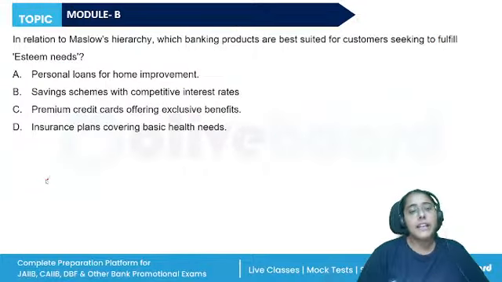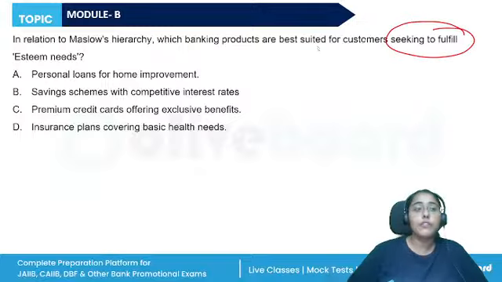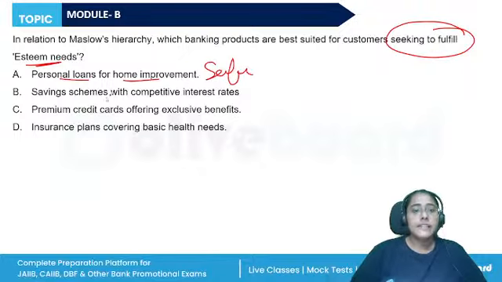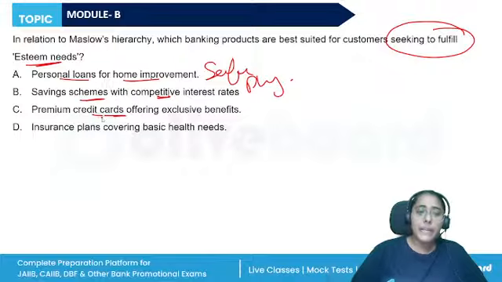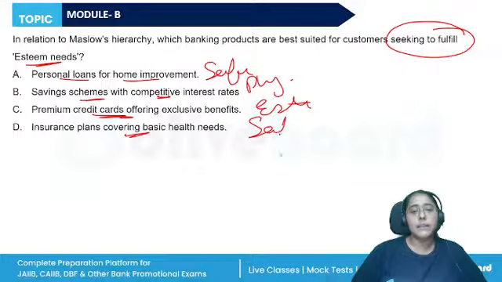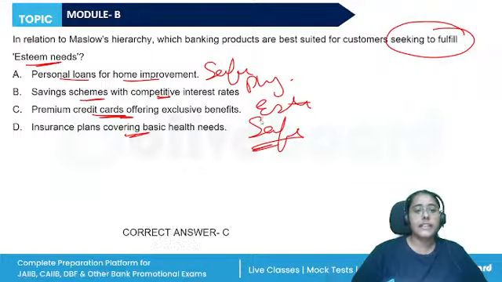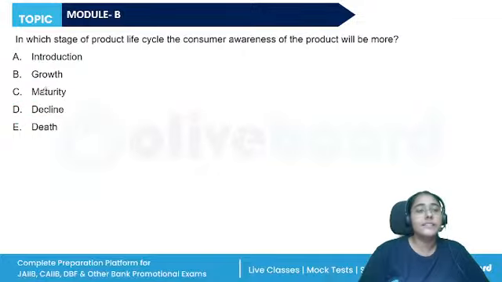In relation to Maslow's hierarchy, which banking products are best suited for customers seeking to fulfill esteem needs? Personal loans for home improvement. Personal loans will come under safety needs. Saving schemes with competitive interest rate, physiological needs. Premium credit cards will come under the esteem needs, and insurance plans will again come under the safety needs. So the correct answer is C. Premium credit card, a second housing loan. If I'm availing a second housing loan or personal loans, they will come under self-esteem.